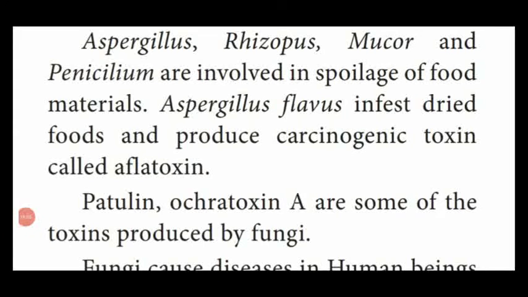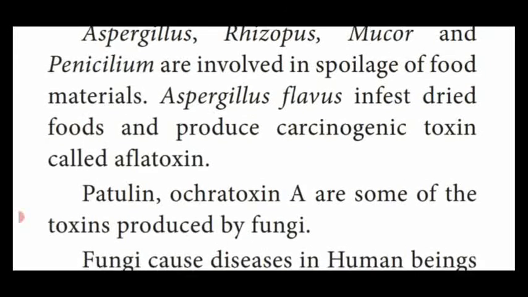Dear students, another species of Aspergillus, Aspergillus flavus, infests dried food material. That means some of the dried food material is also affected by the Aspergillus fungi. Then some of the fungi of Aspergillus species produce a carcinogenic toxin called aflatoxin. Carcinogenic toxin means cancer-producing toxin, named aflatoxin. Then patulin and acrotoxin A are some of the toxins produced by fungi.